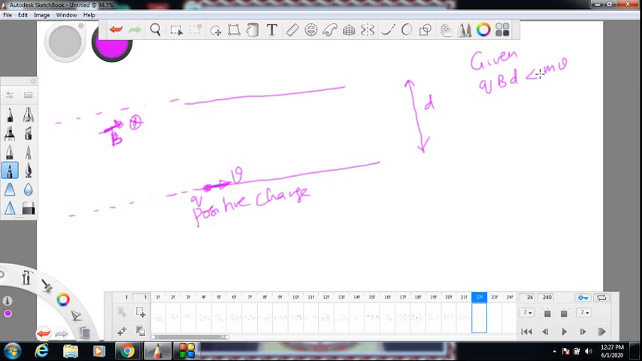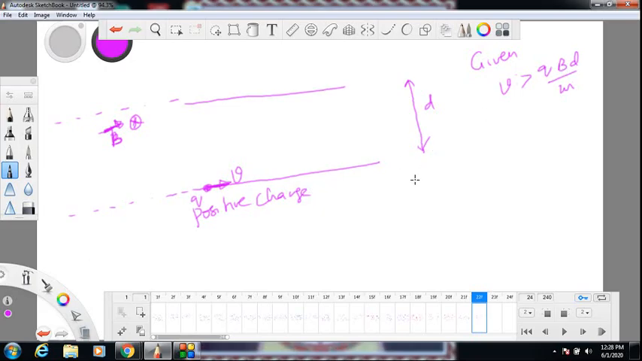Or I can say v is greater than qBd by m. I could have given it like that also. The speed with which the charge is thrown is greater than qBd by m. We will see the significance of this soon. So obviously this means that qBd by m should have dimensions of velocity. You will check it later.